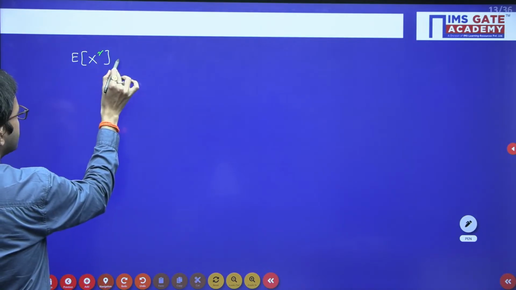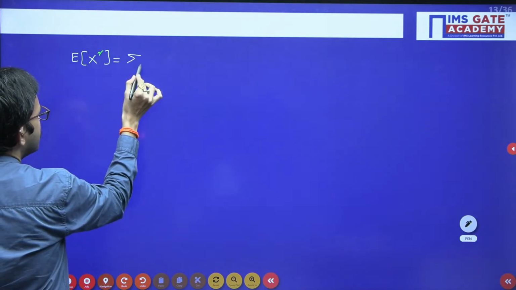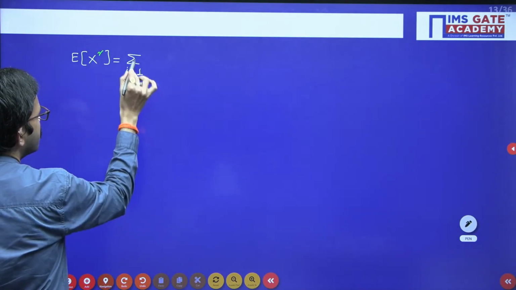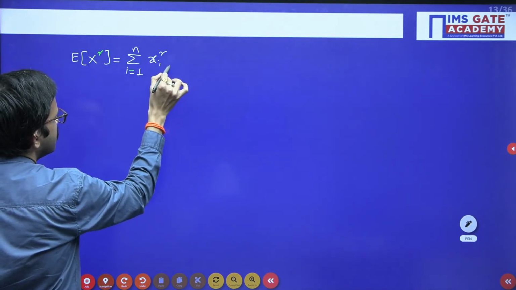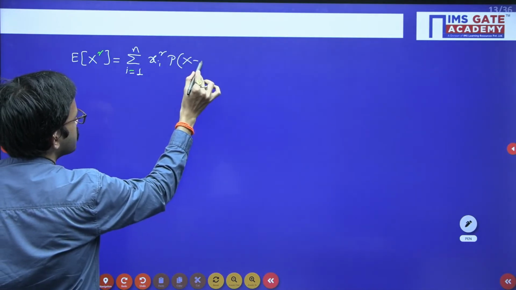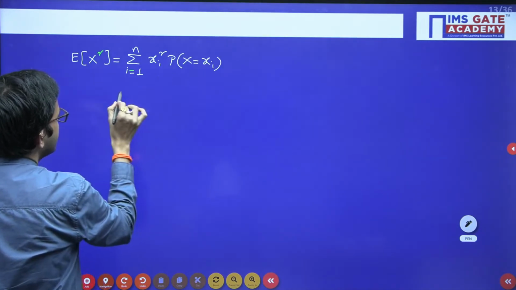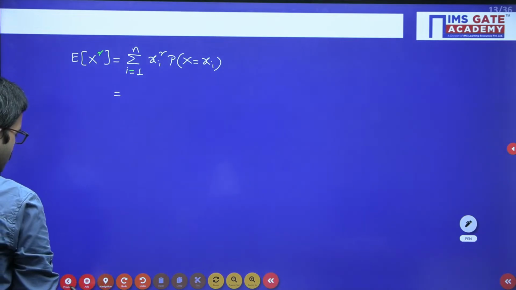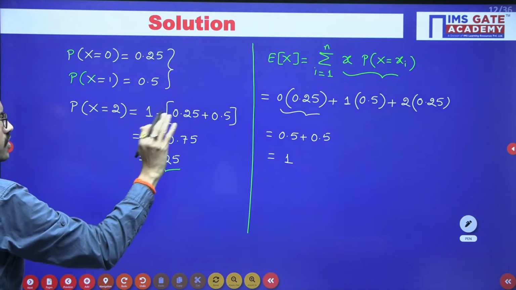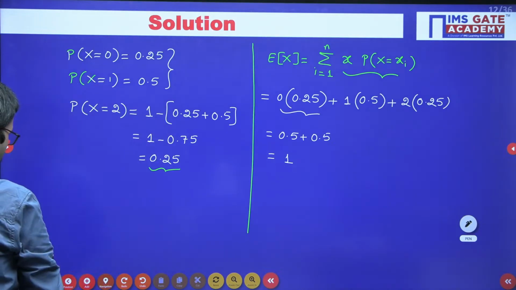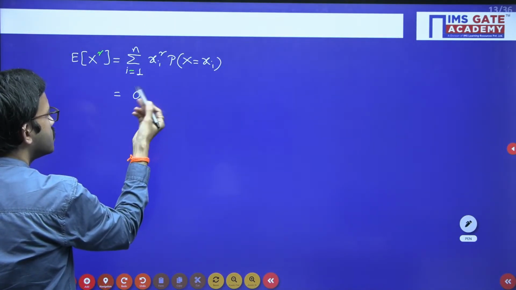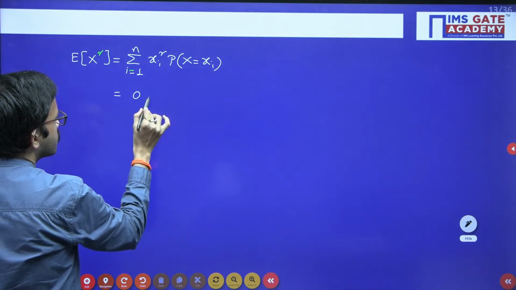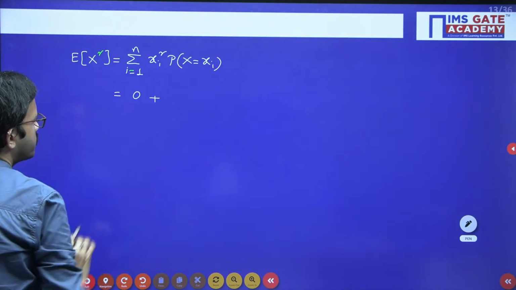Now let us calculate the expectation of X square, which is nothing but, once again, the summation over i equal to 1 to n. Here X square is there, so that means xi square into the probability of X equal to xi. Just like earlier, here also you will get 3 cases. Okay, the first value is 0. Obviously when you perform the square, 0 square is 0, and 0 into anything is 0. So instead of writing the complete term, I have represented 0.